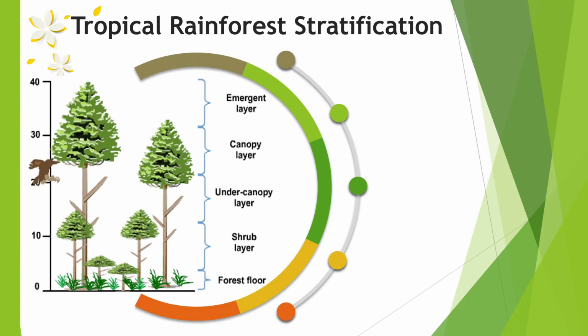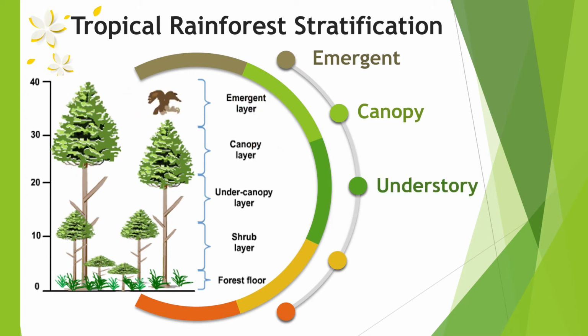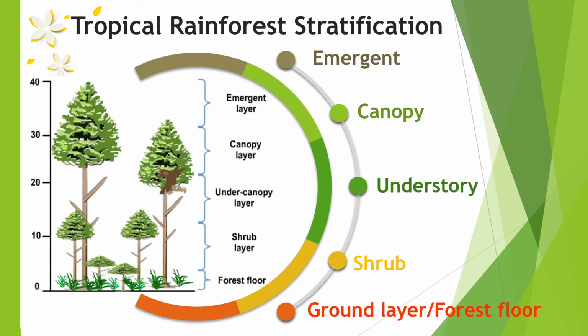Another example of an ecosystem is the tropical rainforest. Tropical rainforests can be divided into several layers of stratification, which are emergent, which is the tallest or the first layer. Second is canopy. Third, understory. Fourth is shrub. And the lowest layer is ground layer or forest floor.